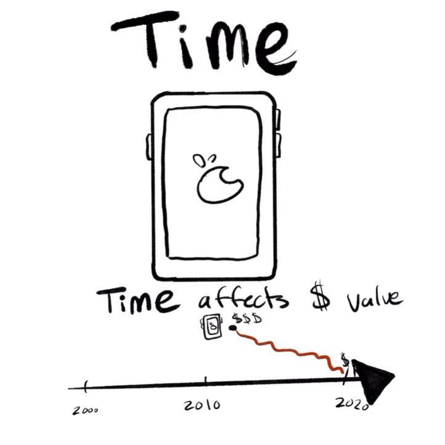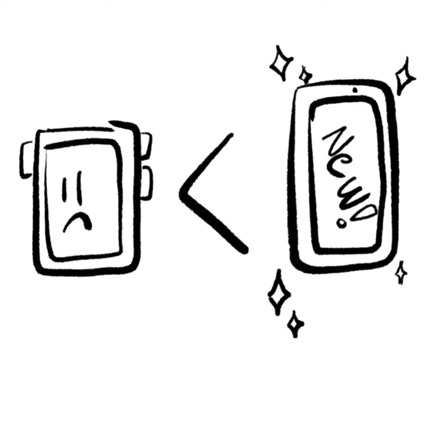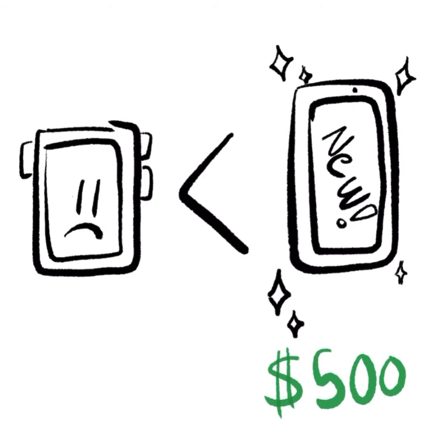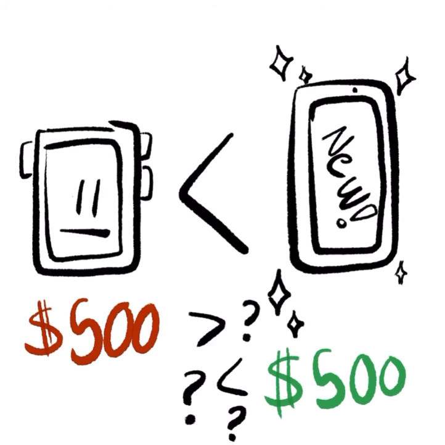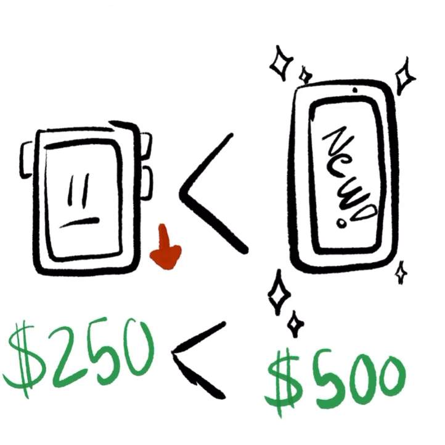For example, maybe a new phone comes out. And this new phone has even more features, and now that's the best phone you can get. And the price of this brand new phone is $500. So what about the old phone? That was $500. Exactly. So if this brand new phone is priced at $500, then who would buy the old phone for the same price? So its value has to go down against the value of the newer model phone.